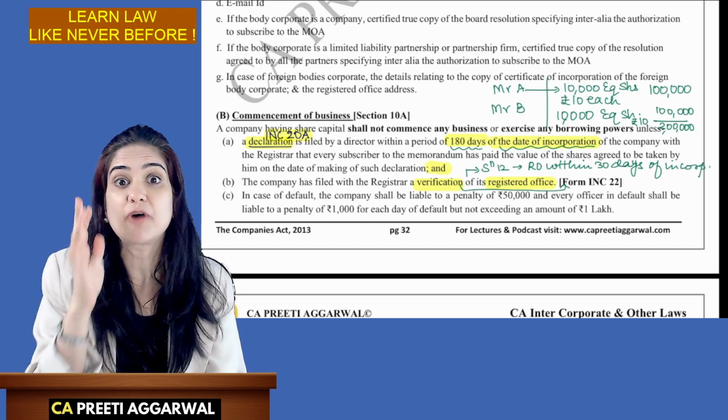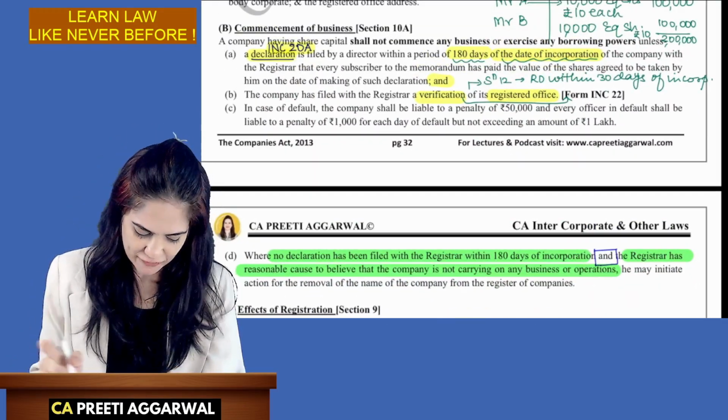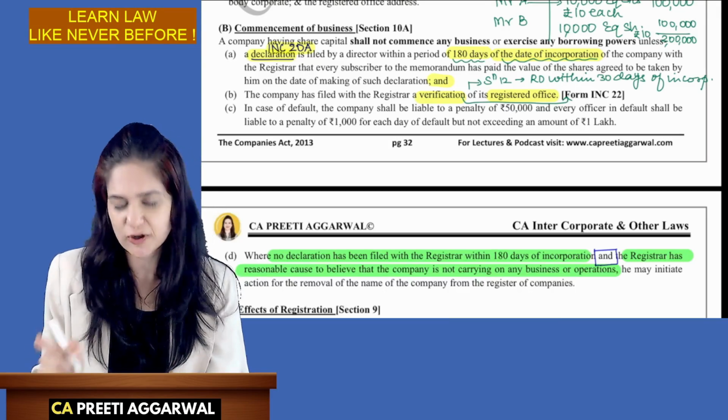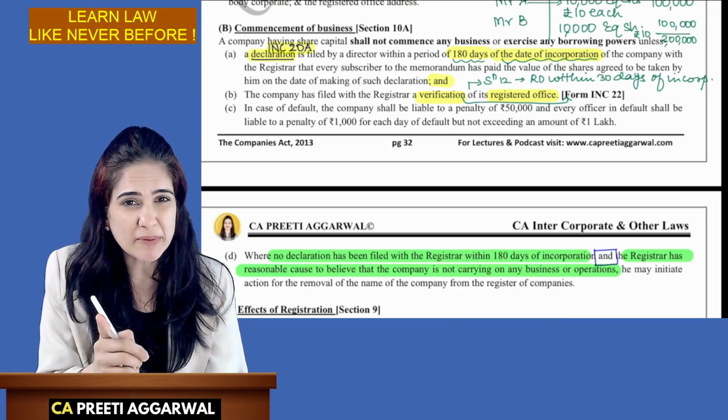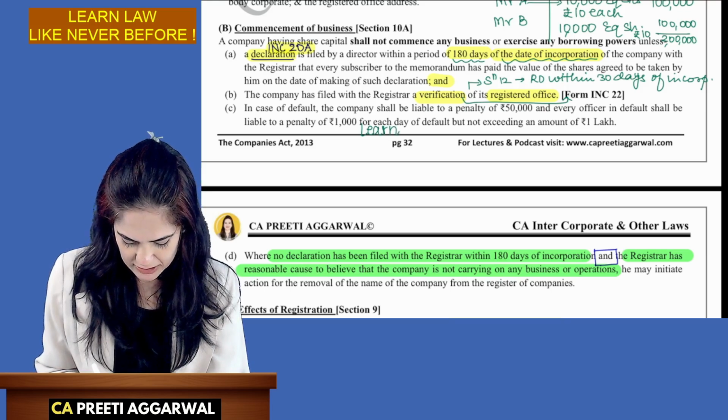What if I default? Then in that case, the company will be subject to a penalty of 50,000. Every officer will be liable to a penalty of 1,000 rupees for each day of default, maximum 1 lakh. Do you need to memorize this? Yes. This you need to learn. Write and practice. Write it 10 times.